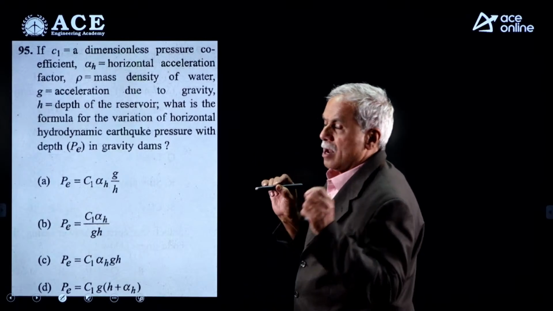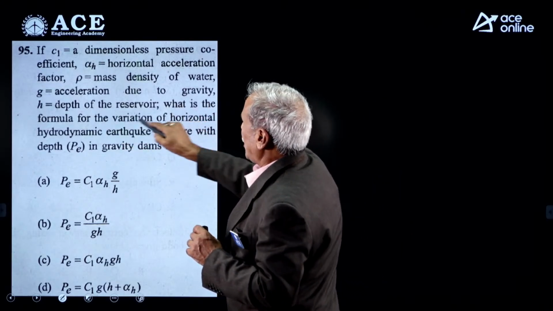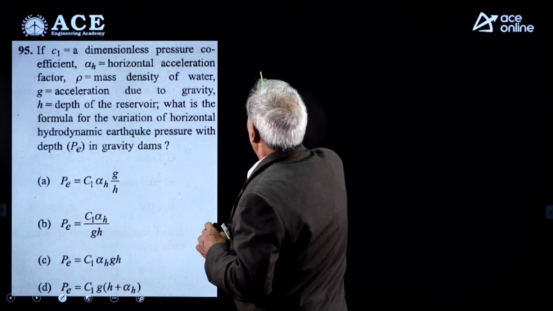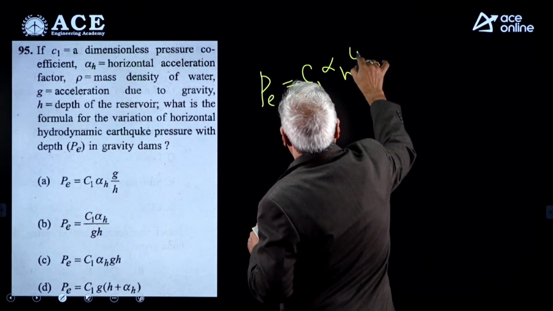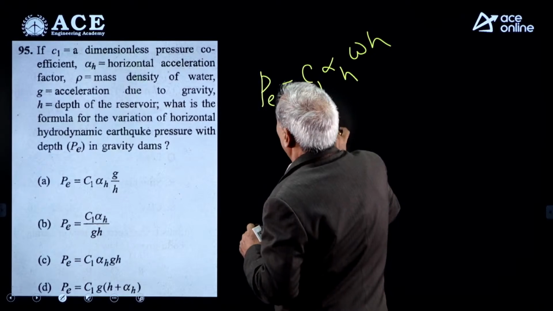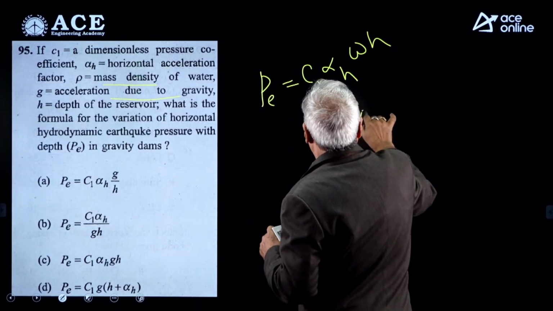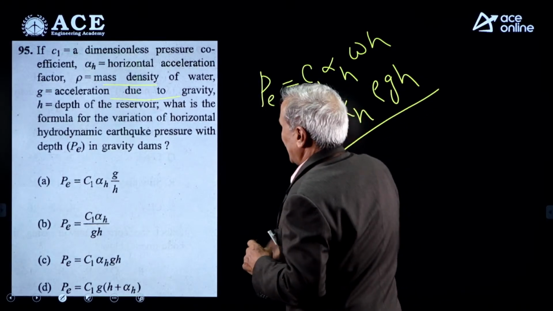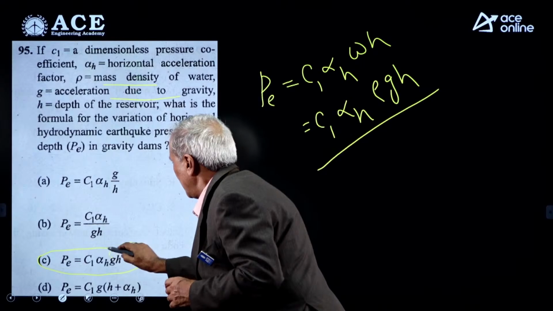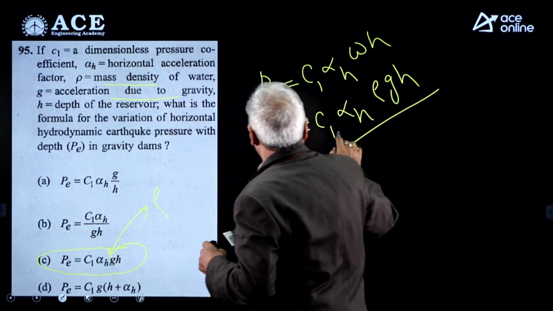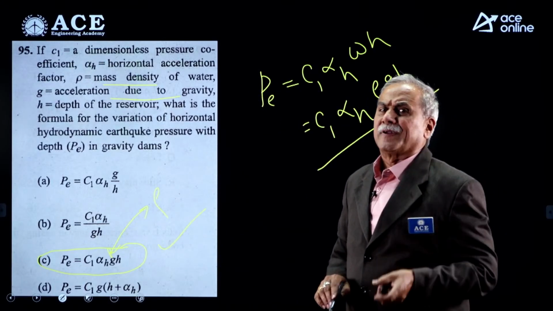Here one small printing mistake is there in the question paper. It asks what is the formula for the variation of horizontal hydrodynamic earthquake pressure. Horizontal earthquake pressure is given by C1 into alpha H into W into H. W is not given directly; mass density and g are given, so C1 alpha H rho g H. Here rho is missing, friends. Add rho here, the correct formula is this. When you see the answers, C is the right option; the small printing mistake is from the side of the paper setters.